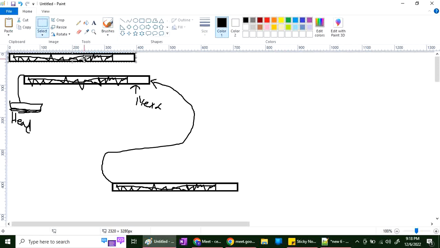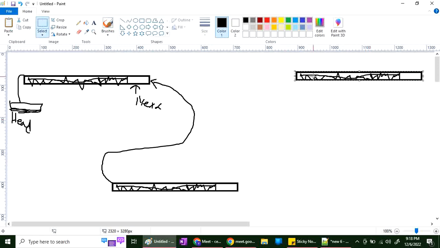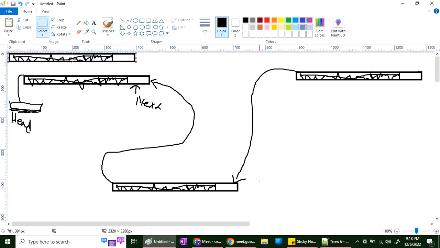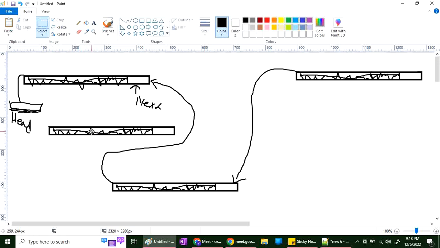One more patient comes, I'll do malloc again. It will give memory, and it will also give me a pointer. Whatever address it gives, I'll write it here. One more time I'll do malloc, and it will give me memory. Whatever address it gives me, I will write it here.